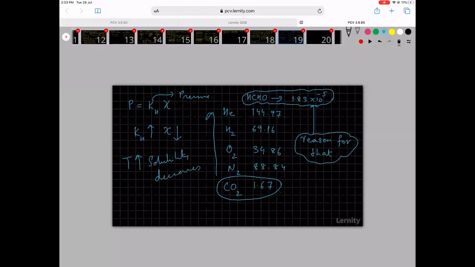As solubility decreases, KH value increases. So as temperature increases, KH value increases.